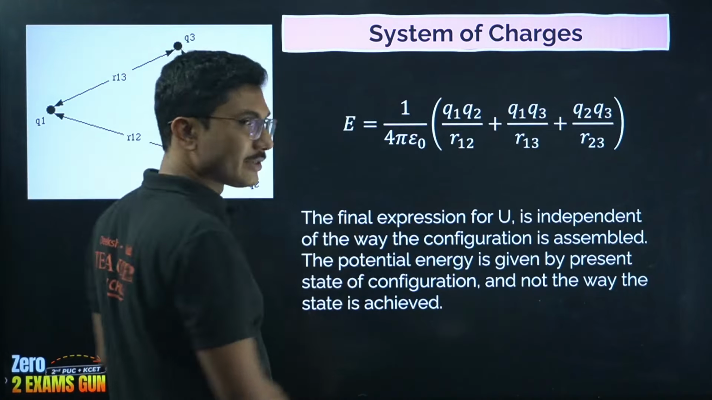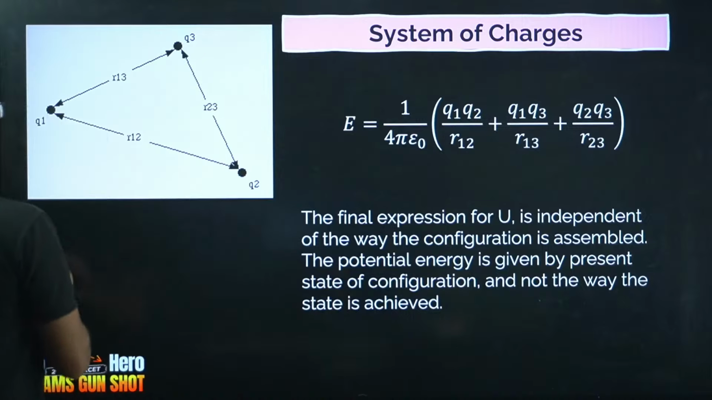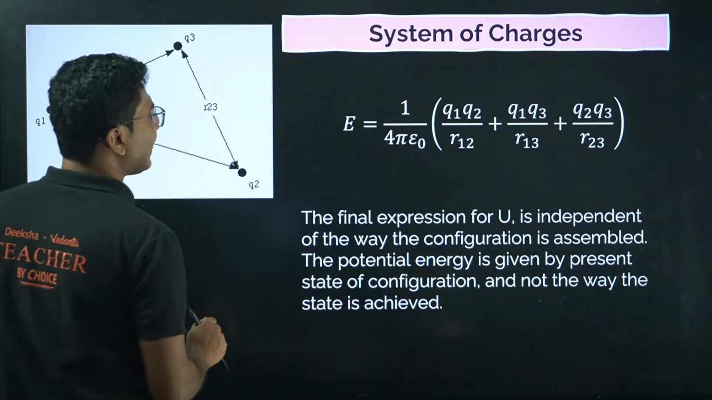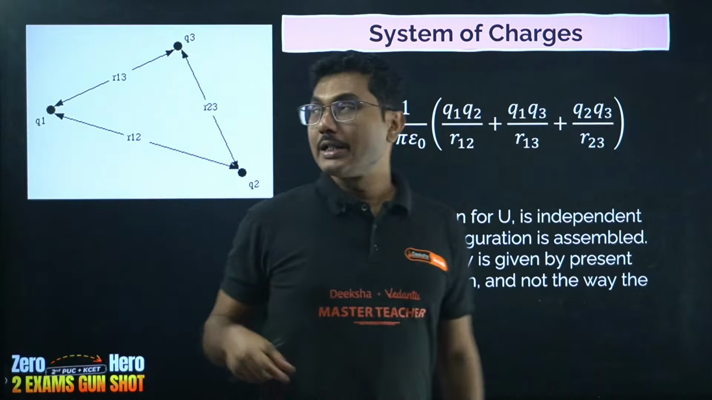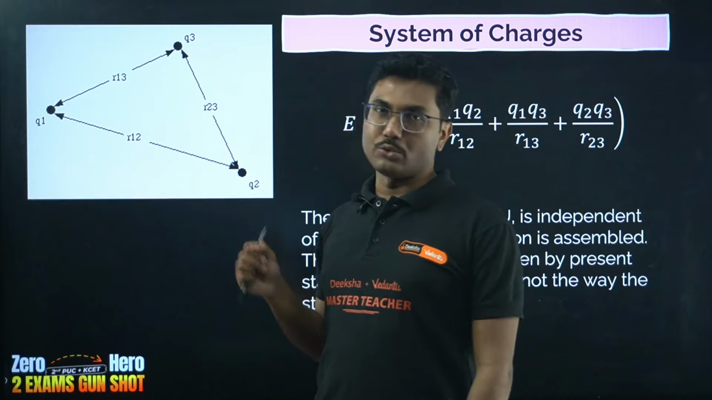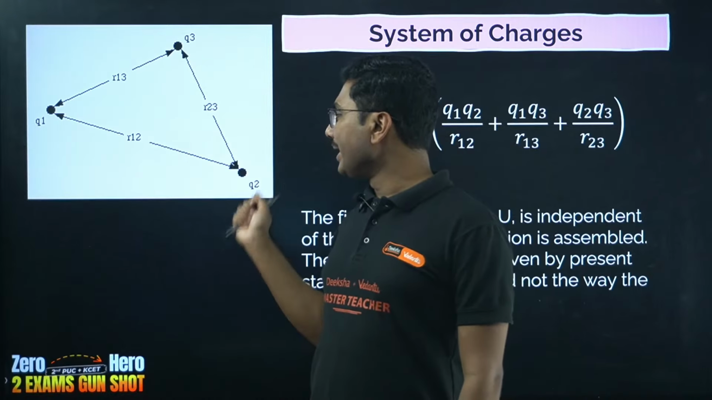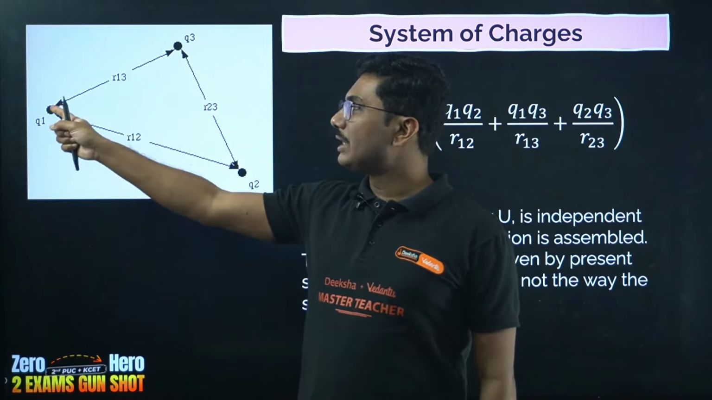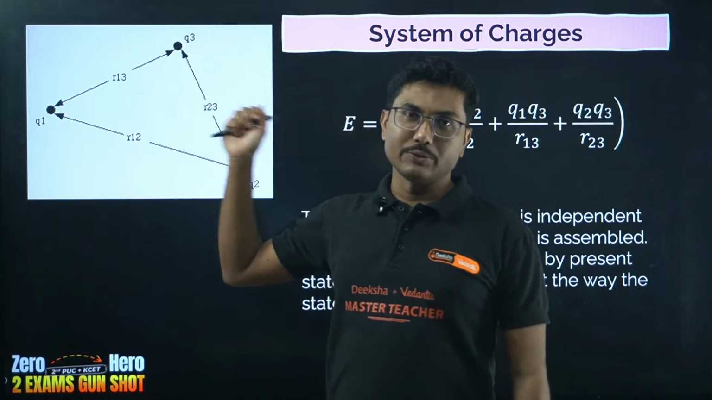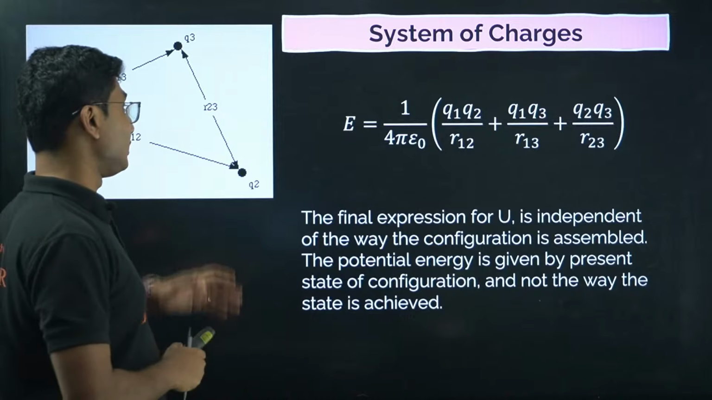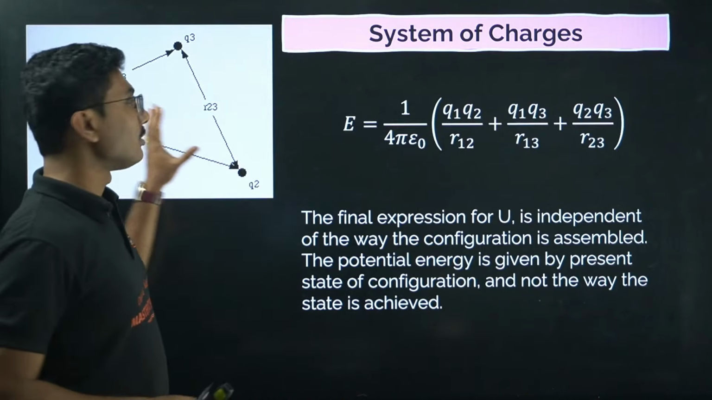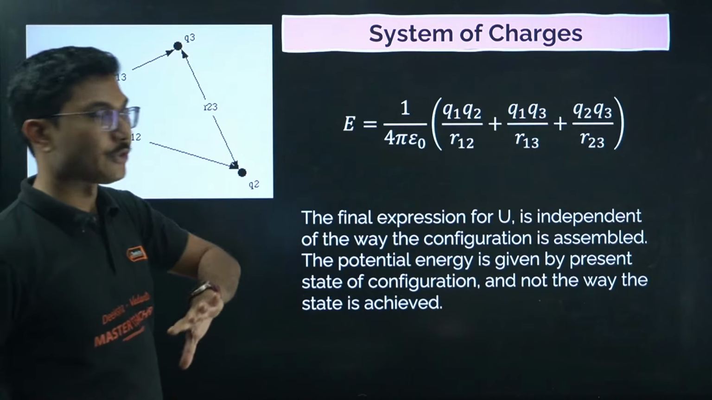Basically there are three charges. You can take Q1 first, or Q2 first, or someone says no, I want Q3 first here, then Q1, then Q2. Someone says no, I will bring Q2 first, then Q1, and lastly Q3. It does not matter the way this system is assembled. It only depends on the mutual distances and the values of the charges.